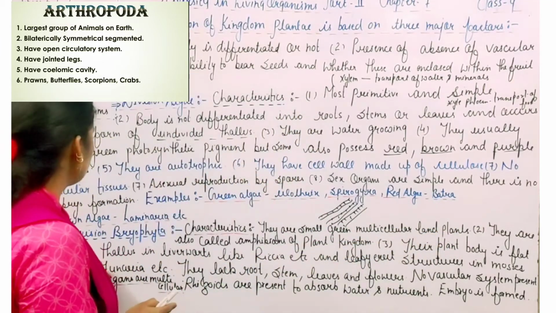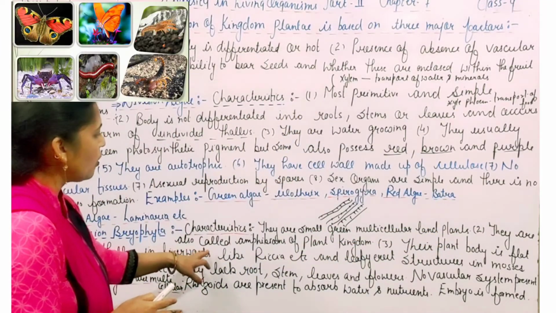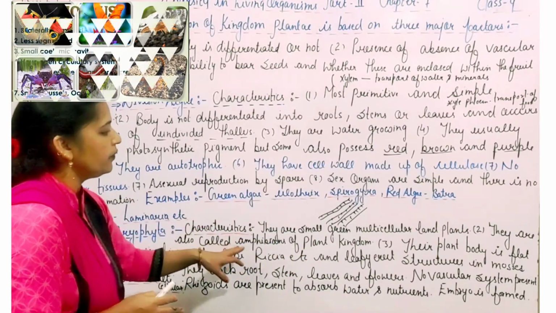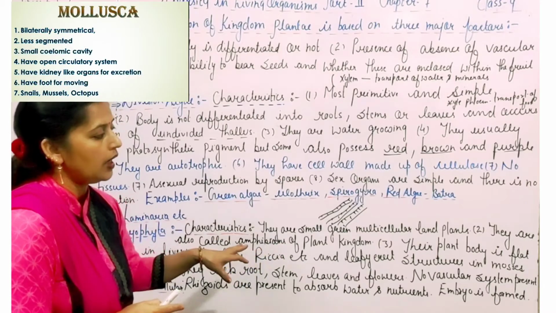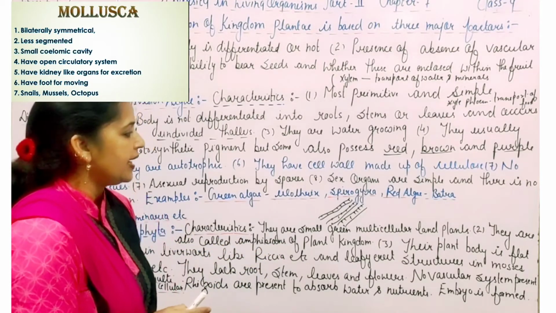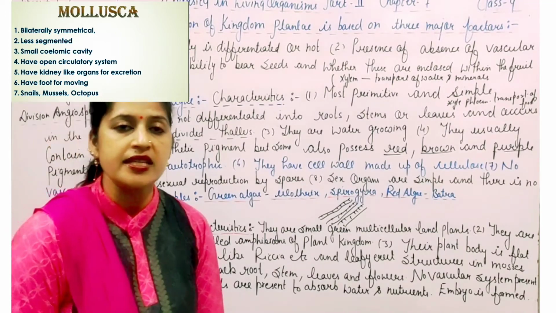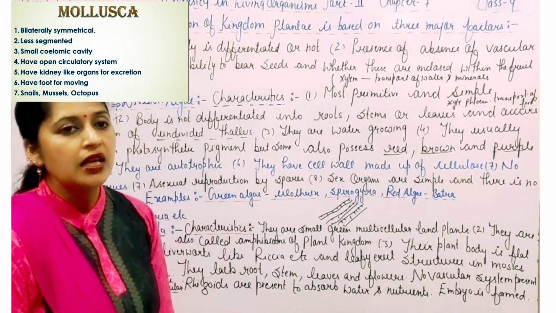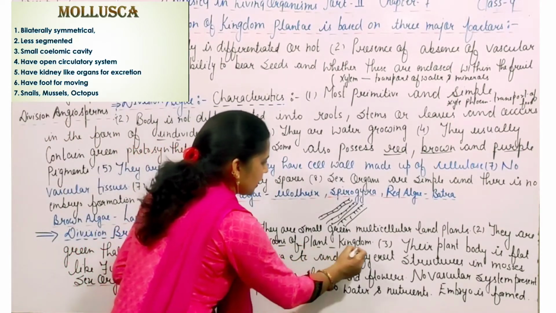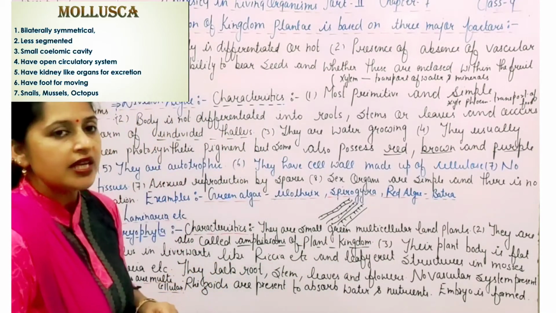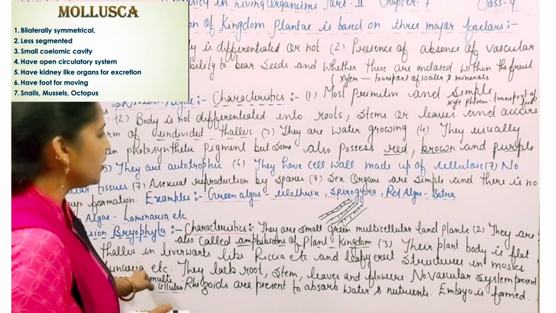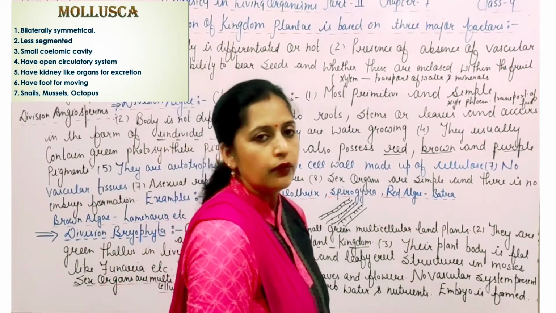They are green thallus and they are also called amphibians of the plant kingdom. इनको जो है वो हम एम्फीबियंस ऑफ प्लांट किंगडम भी बोलते हैं. अब क्यों बोलते हैं? Because they are growing on the land and they have multicellular green cells. On the behalf of that reason, they are also called the amphibians of the plant kingdom. Their plant body is flat. इनकी body जो होती है that is totally flat green thallus. इनकी जो plant body होती है वो कैसी होती है?